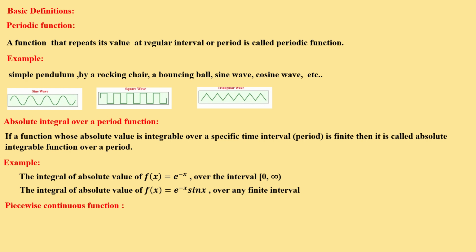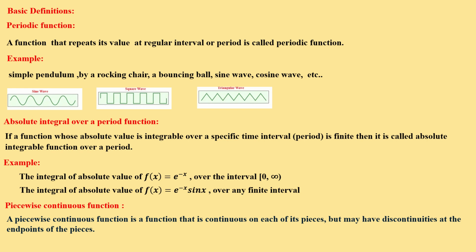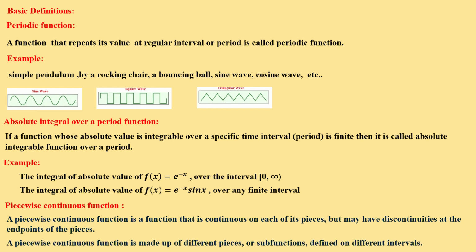Next, piecewise continuous function. A piecewise continuous function is a function that is continuous on each of its pieces but may have discontinuities at the end points of the pieces. So there are many pieces in that function, each piece will be continuous, but at the end points of the pieces it may be discontinuous, right? That is called a piecewise continuous function.